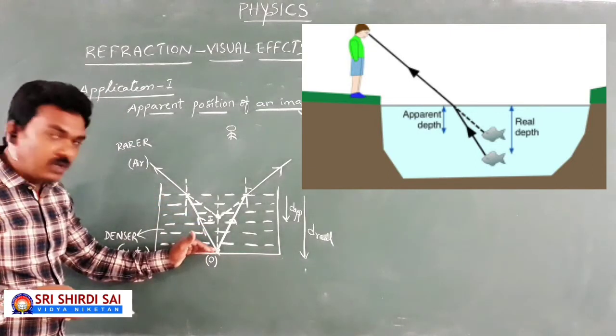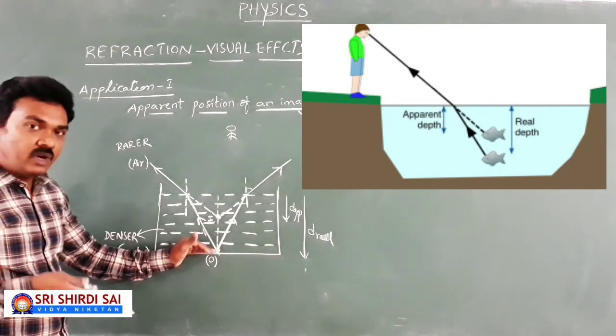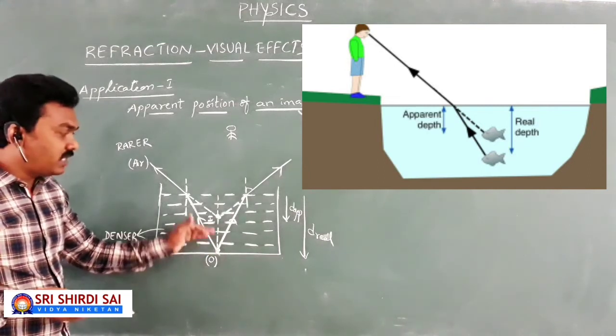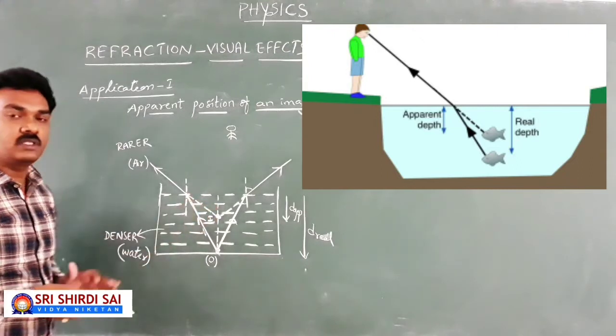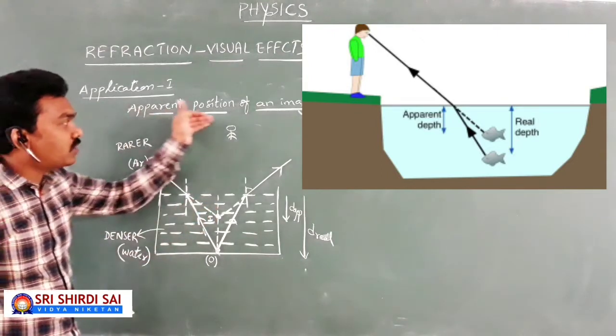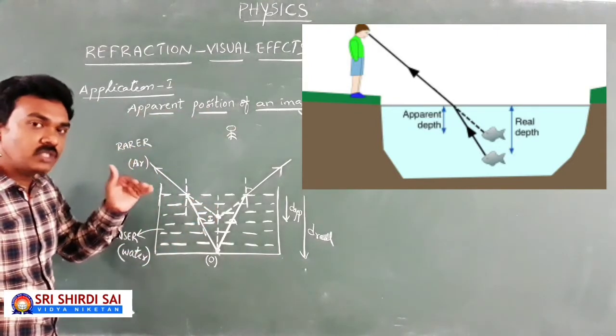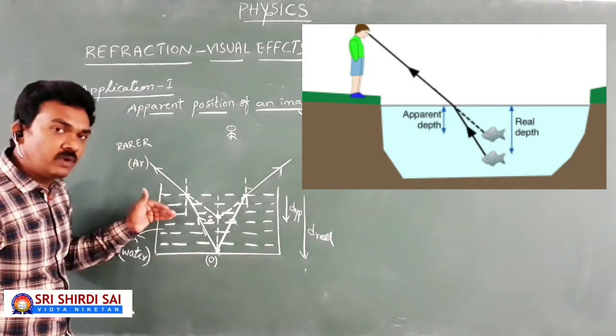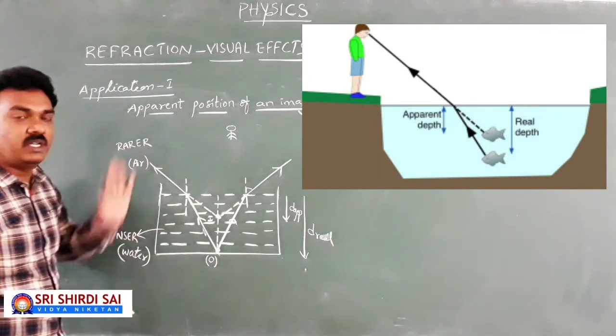Actually the object is at the bottom of the liquid, at more depth, but the observer finds the image close to the interface. This apparent position of the image is due to refraction of light while traveling from the denser medium to the rarer medium.